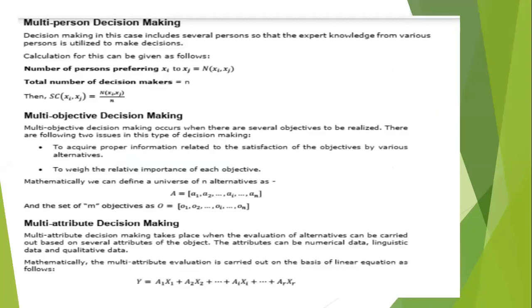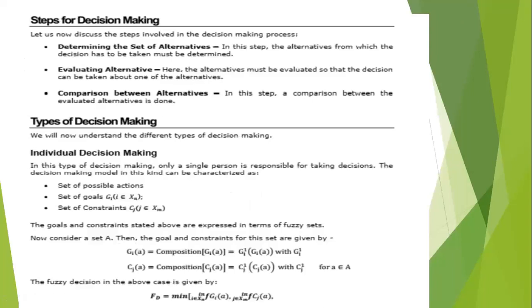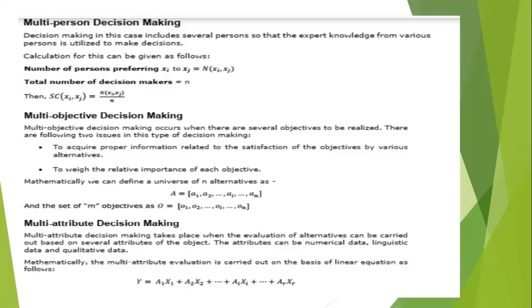So other types of decision making are multi-person decision making. Okay, earlier we have seen individual decision making. In individual decision making, only a single person is responsible for taking the decision, just as you are selecting your own dress which is suitable for you. Single person. Okay, multi-person decision making.